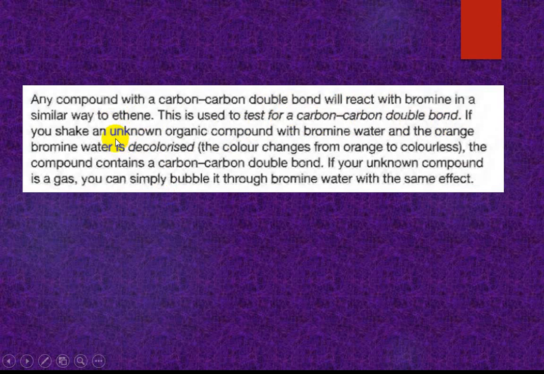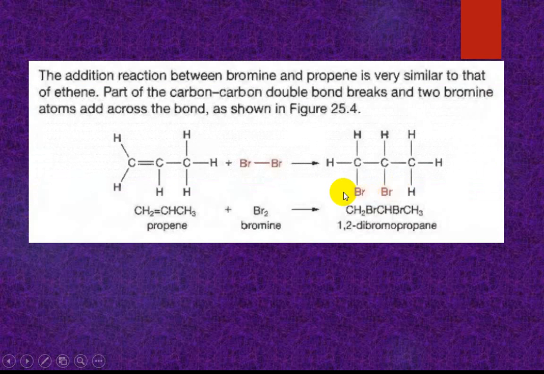If we shake an unknown organic compound with bromine water, the orange bromine water is decolorized. The color changes from orange to colorless, so the compound contains a carbon-carbon double bond. If the unknown compound is a gas, you can simply bubble it through the bromine water with the same effect.